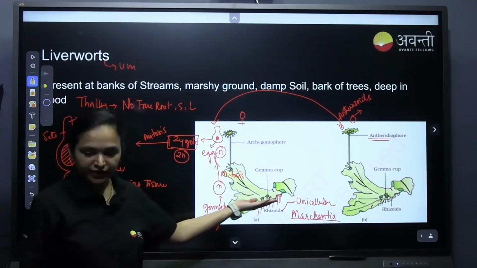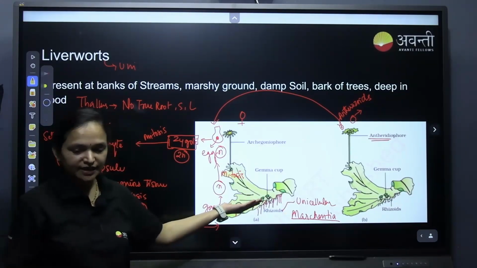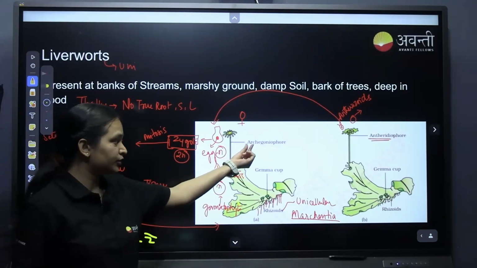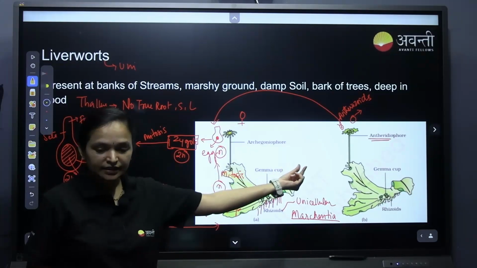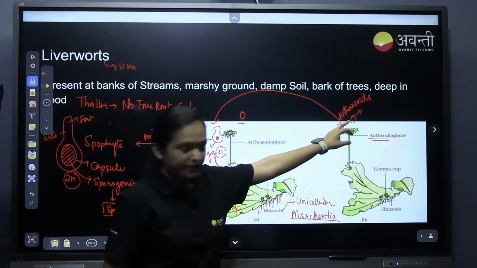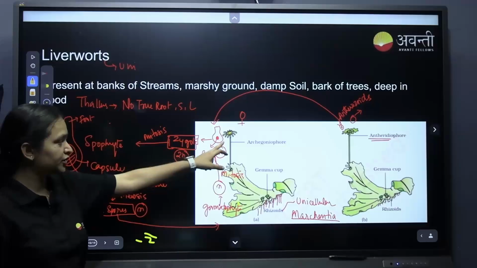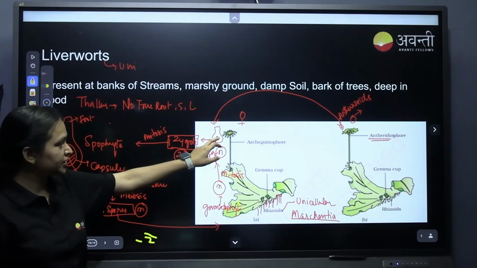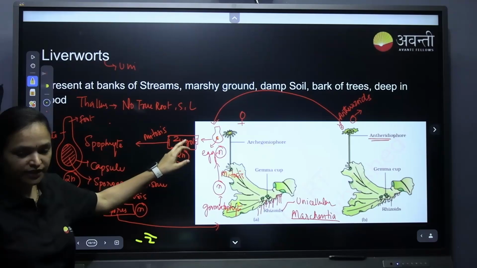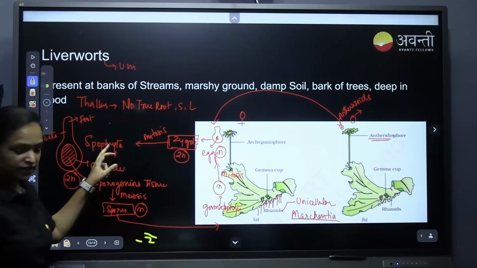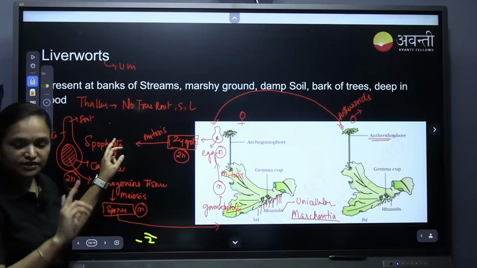First, this is a gametophyte. The plant body, the thallus, is a gametophyte. In that, there will be archegonia and antheridia. The antherozoids from the antheridia will fuse with the egg in the archegonia. This fusion gives rise to the zygote. The zygote is diploid in nature. It undergoes mitosis. It doesn't undergo meiosis immediately.